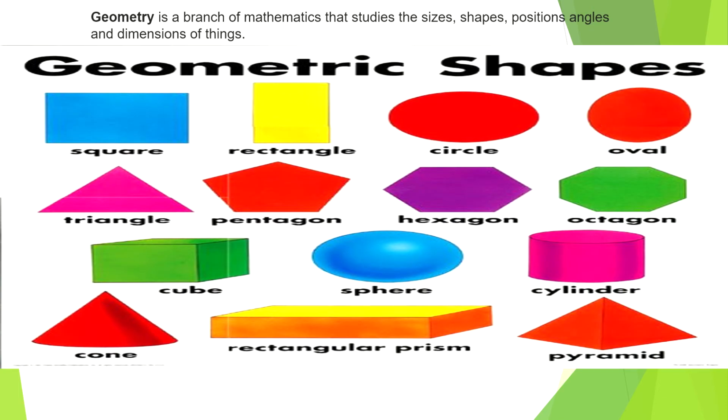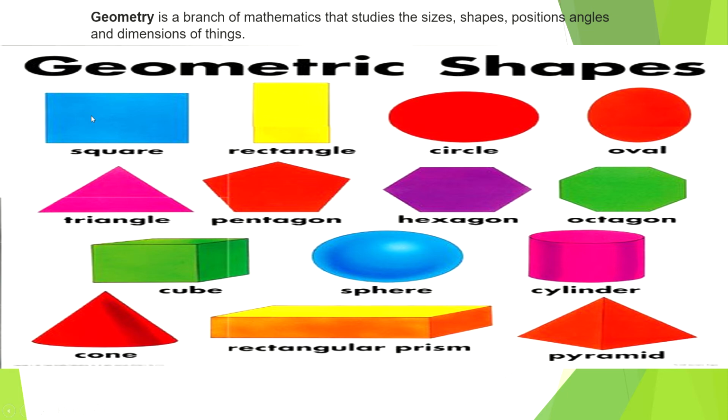Now next we move on to geometry, the second branch of mathematics. Geometry is a branch of mathematics that studies the sizes, shapes, positions, angles and dimensions of things. So geometry deals with the size of an object, the shape of an object, the positions, how it is located, the angles, so it can be angle of elevation or angle of depression, and dimension of the things given, it can be one dimensional, two dimensional, three dimensional.